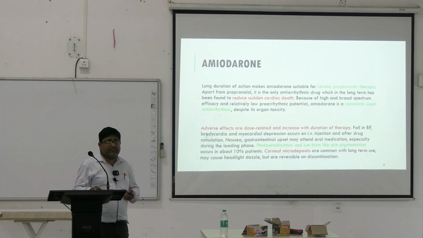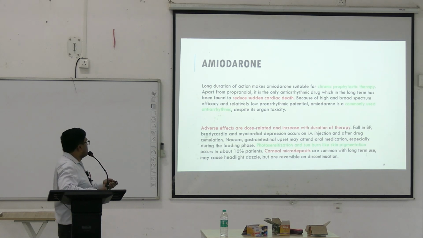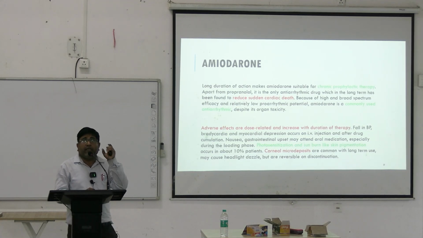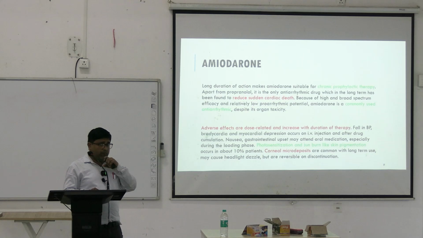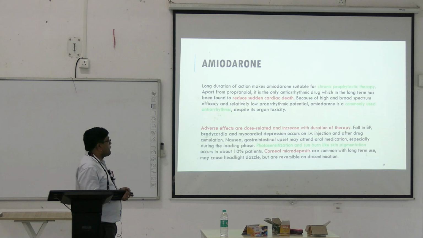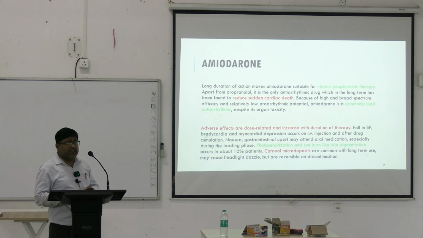Now, adverse effects are many with amiodarone. Number one, it can cause fall in blood pressure, bradycardia and myocardial depression when given intravenously or on chronic oral use. Nausea and GI upset may occur due to oral medication.